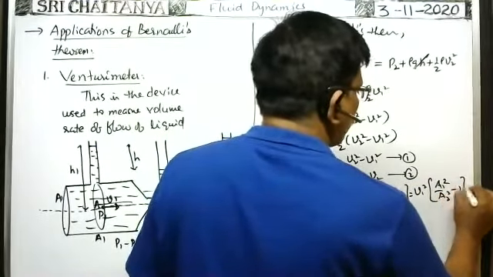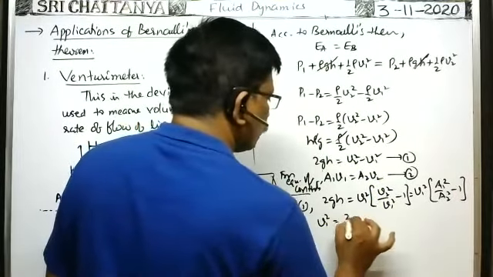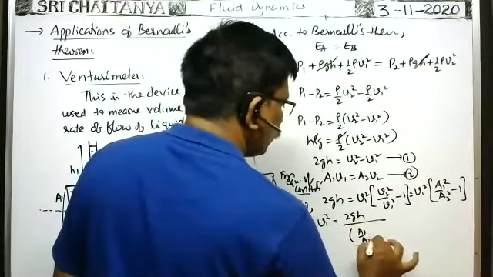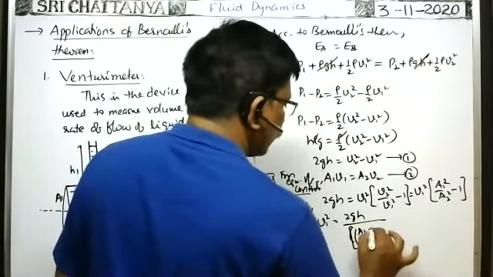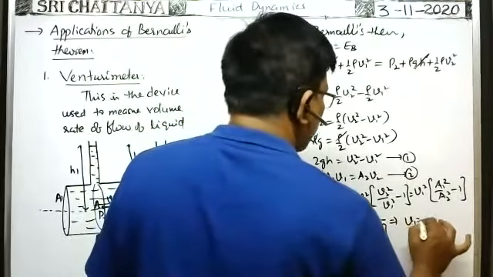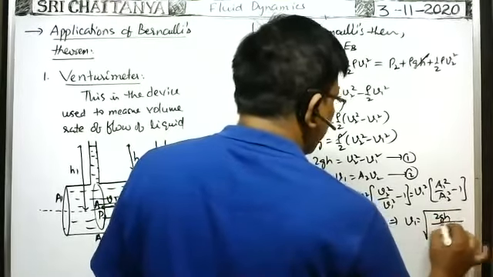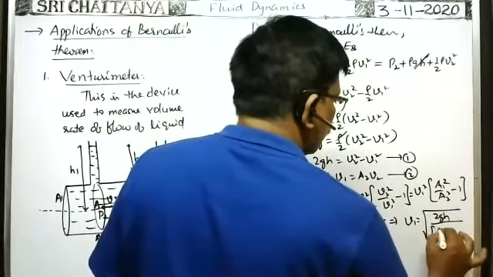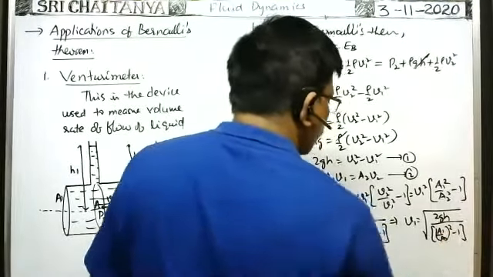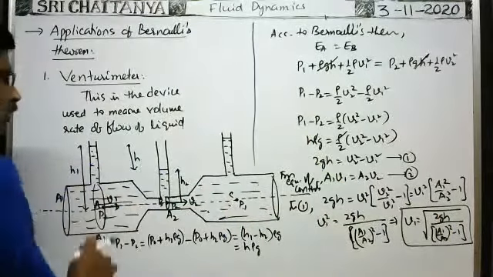Therefore V1 square is equal to 2ZH by (A1 by A2 whole square minus 1), which implies V1 is equal to the root of 2ZH by (A1 by A2 whole square minus 1).